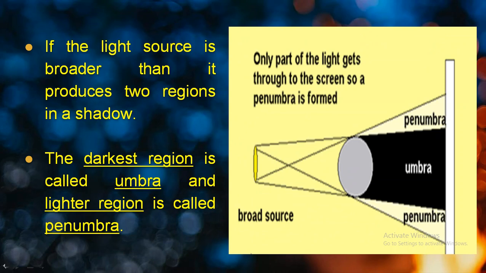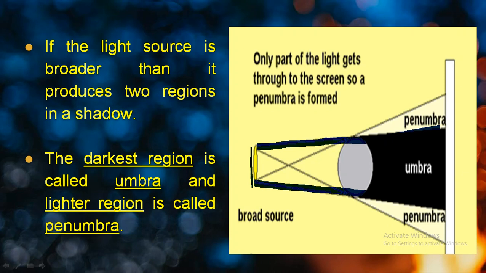Instead of a flashlight or a torch light, I am considering a broad light, or I can say a focused light, or the sun. So this path of the light is blocked. Let's see, these rays pass through and travel, and they are going to be blocked by this football. Due to that reason, you can see that over here a very dark patch is created, which is known as umbra.